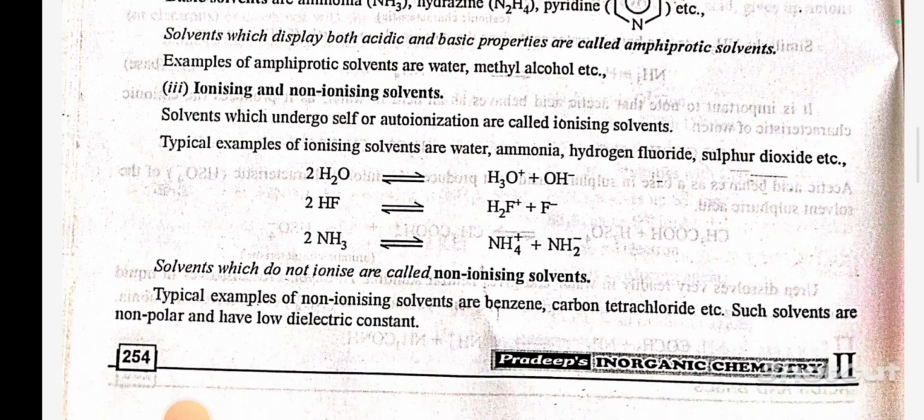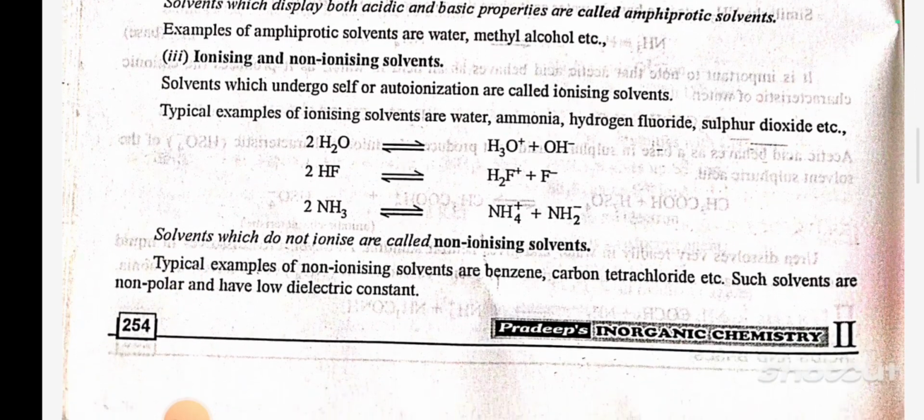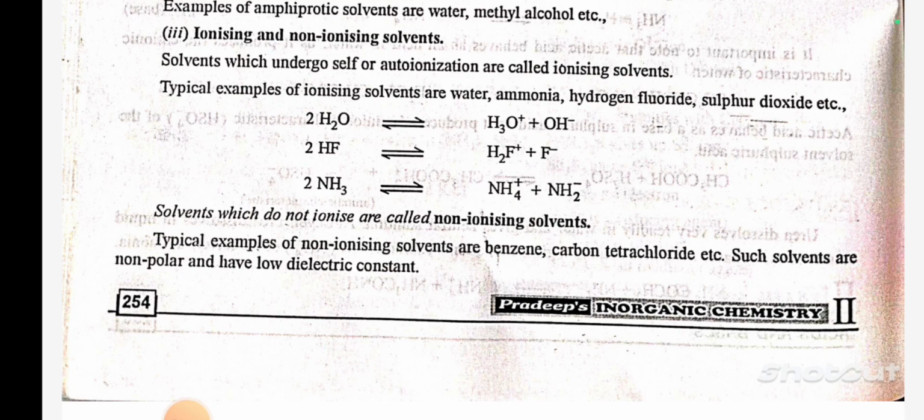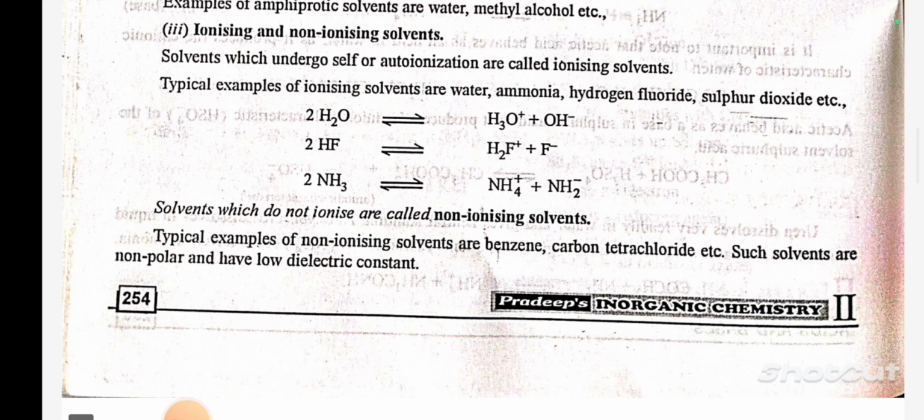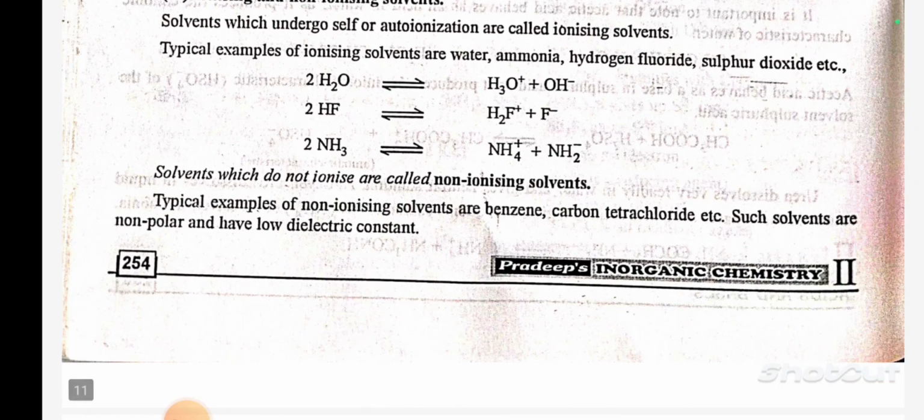Number 3. Ionizing and non-ionizing solvents. Solvents which undergo self or auto-ionization are called ionizing solvents. Typical examples of ionizing solvents are water, ammonia, hydrogen fluoride, sulfur dioxide, etc. 2H2O gives H3O+ plus OH-. 2HF gives H2F+ plus F-.